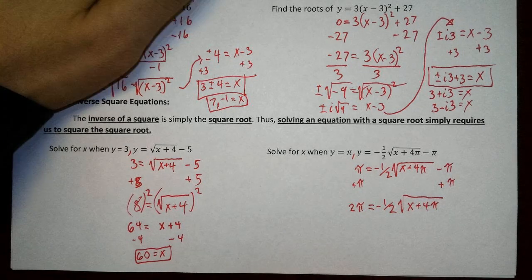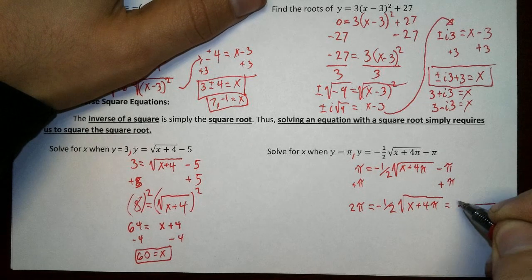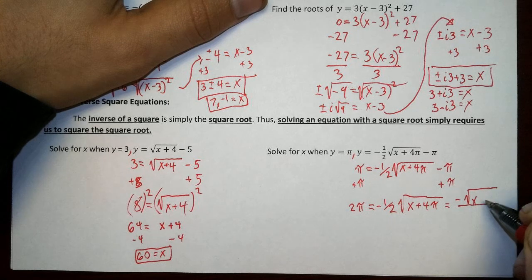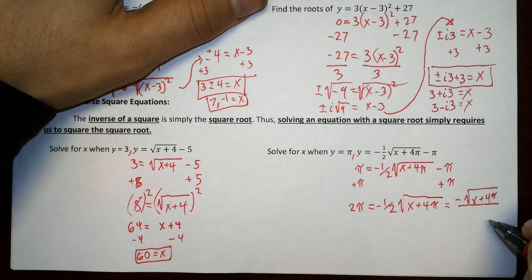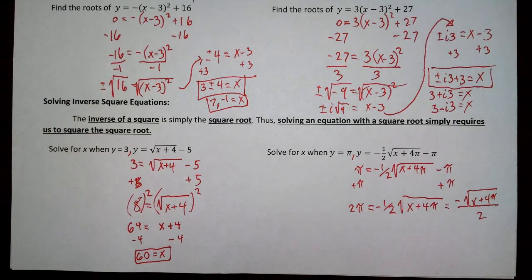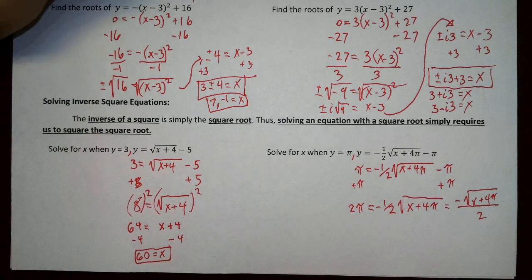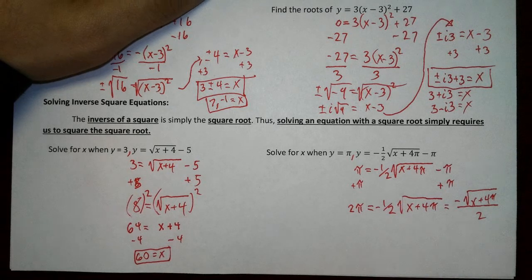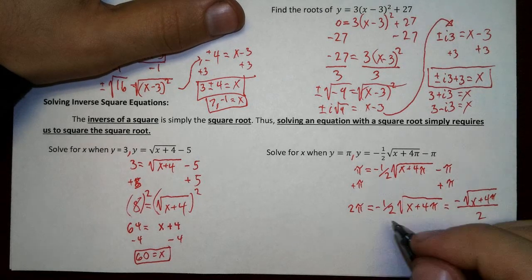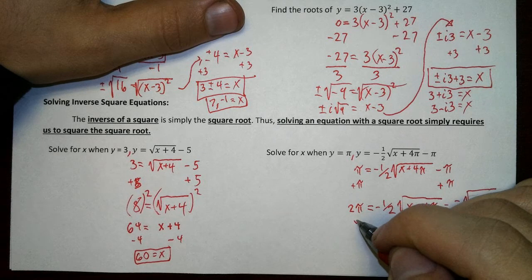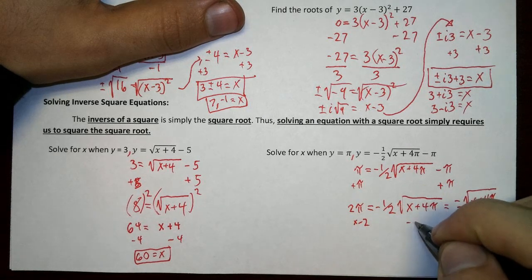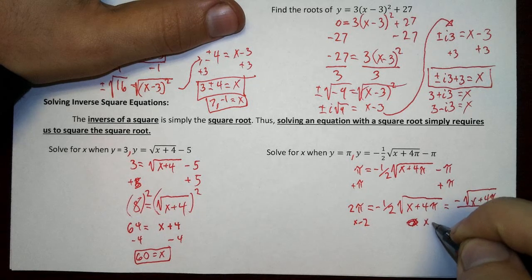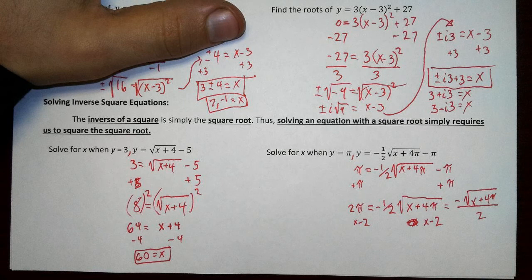Side note, if it's easier, you can also think of this as negative the square root of x plus 4 pi, divided by 2. You can think of it like that if you want, then it becomes a little bit more clear that you have to multiply. Or you can also just realize that the opposite of multiplying by 1/2 is multiplying by 2. Right? And in this case, the opposite of multiplying by -1/2 is multiplying by -2. Okay, so multiplying both of these sides times -2. I'll write times -2 to show that I'm multiplying by -2.